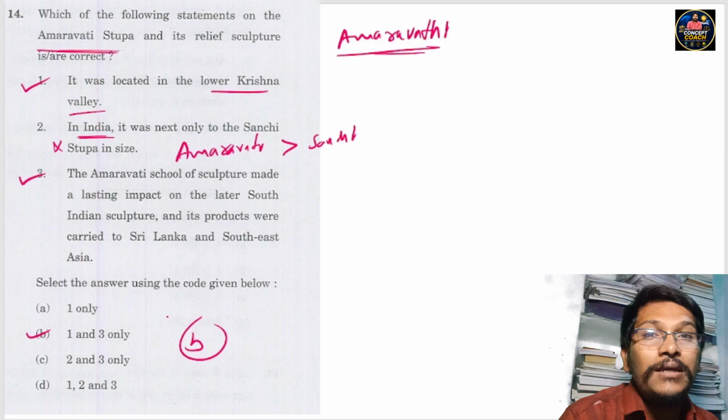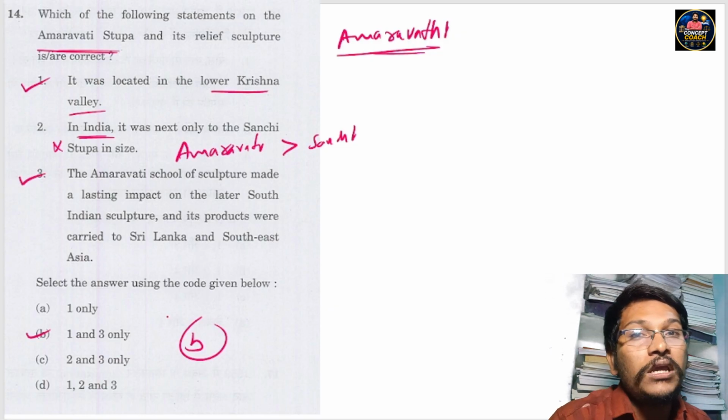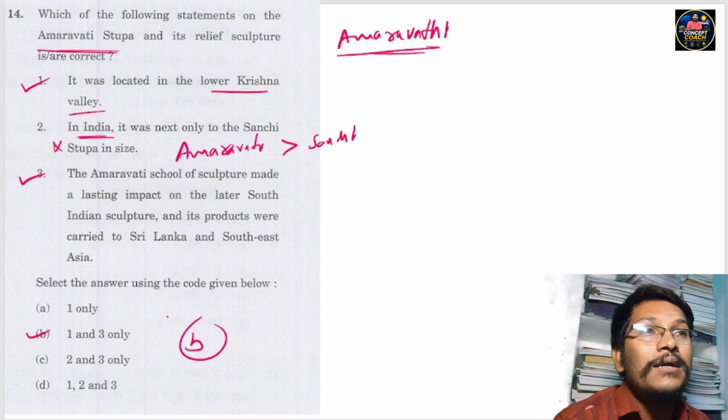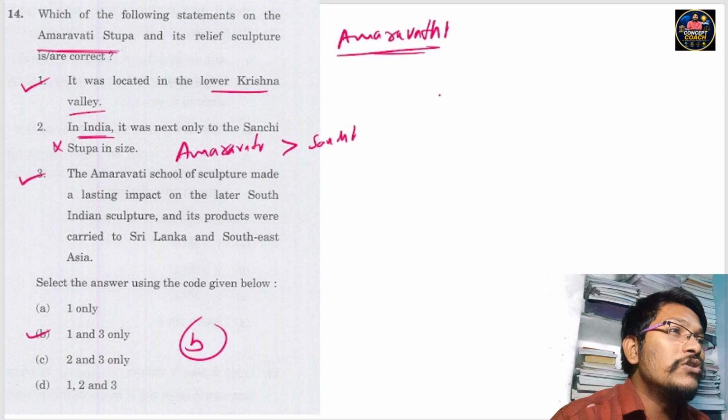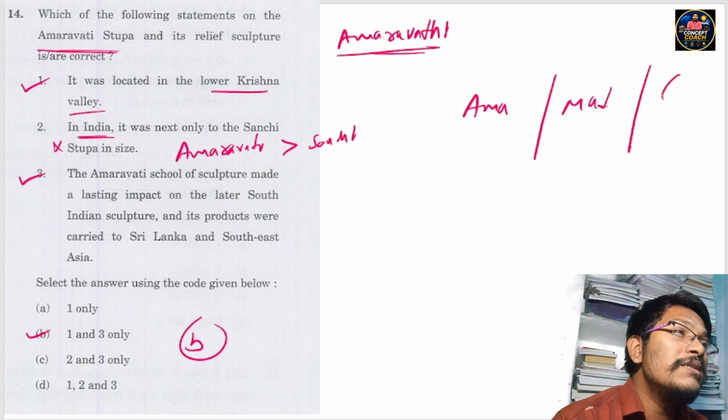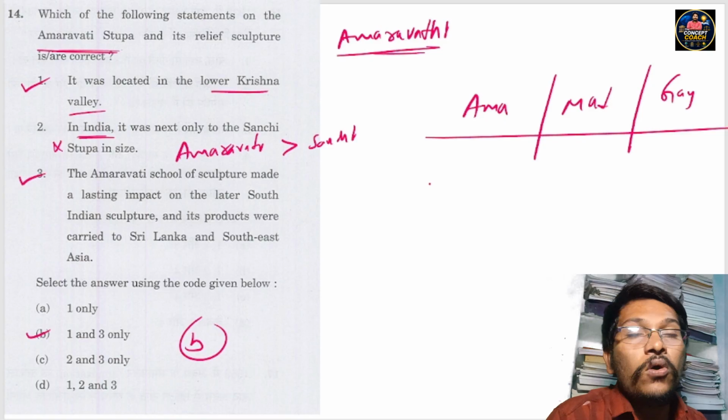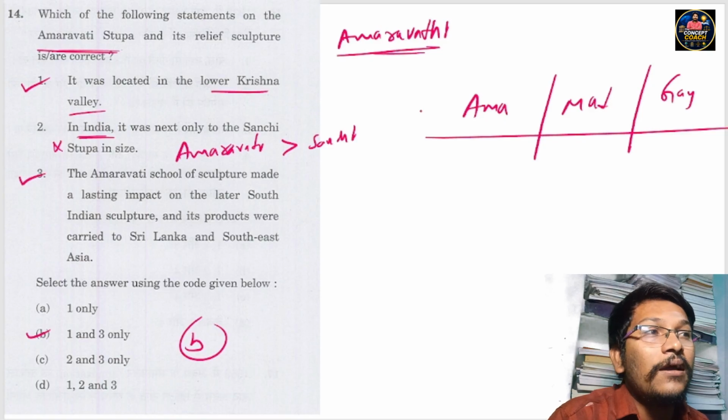But in this context of art and culture questions, we must know the three types of arts which are famous in India. Those arts are: the first one Amaravati, the second one Mathura, and the third one Gandhara. What facts must we know about these three arts?